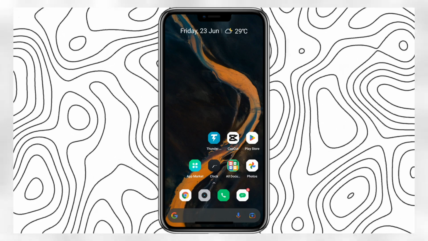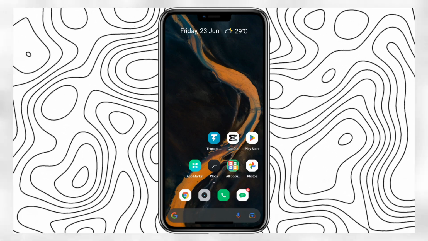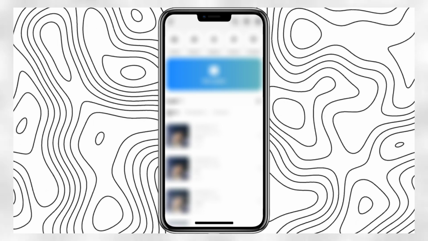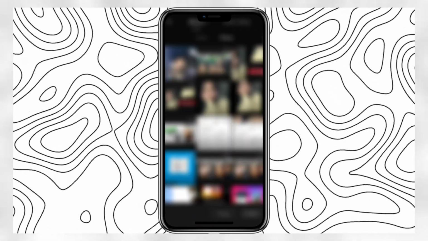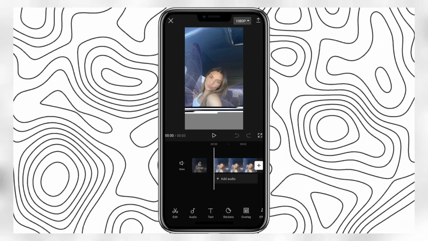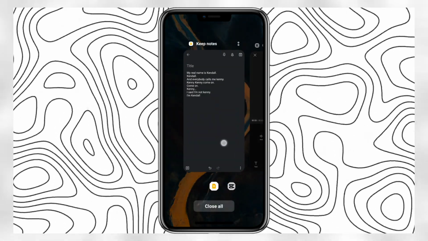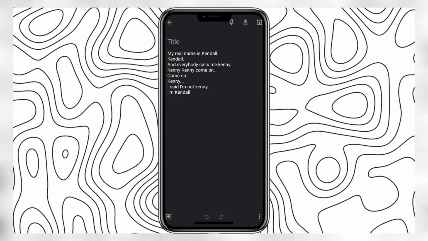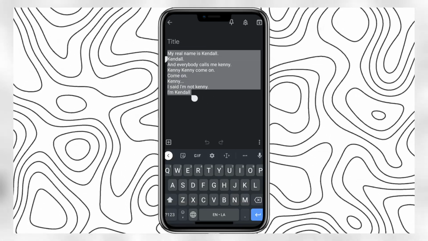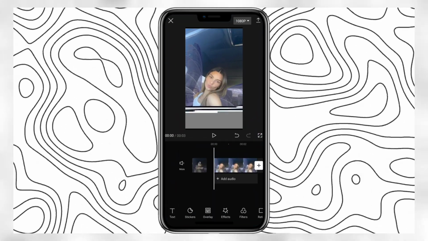To do this trend, you need to have Capcut. Now open Capcut and go to New Project and add your photo from Gallery. Now select Format 916. Now you have to write your text. Write text like this followed by full stop at the end. You can directly type the text in Capcut. I have shown you here for example.